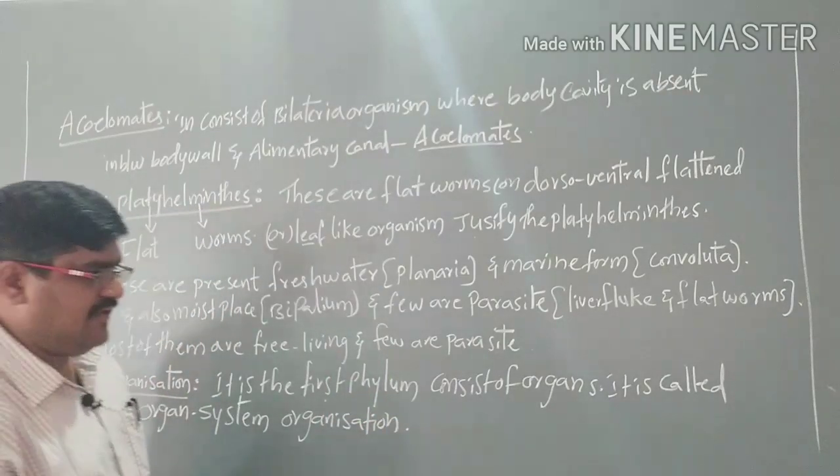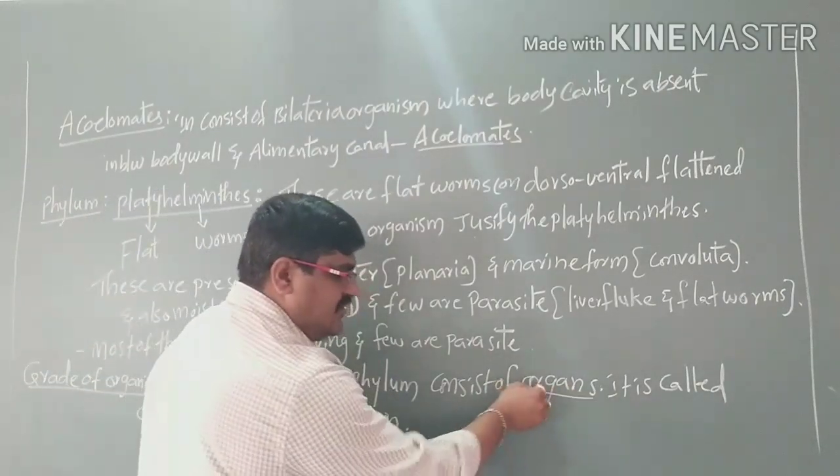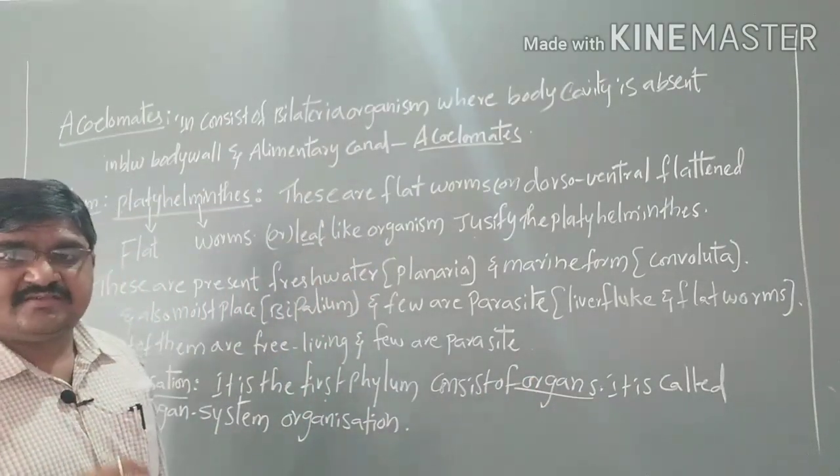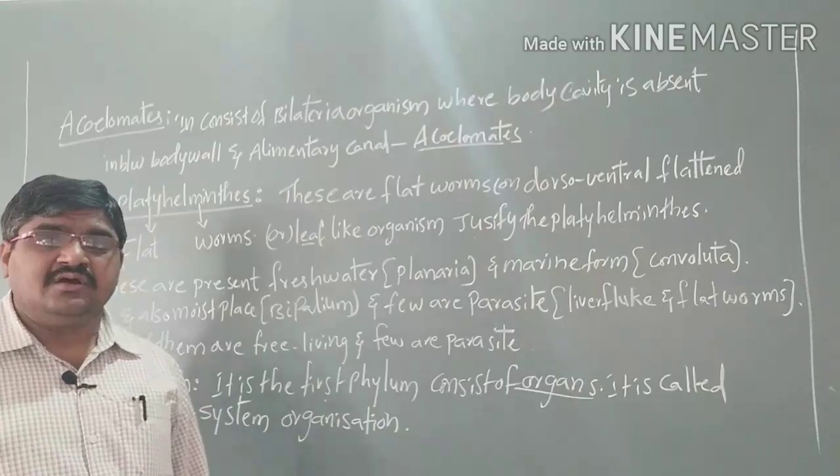It is the first phylum where organs are formed, and the organs perform specific functions. This type of system is called organ system organization.